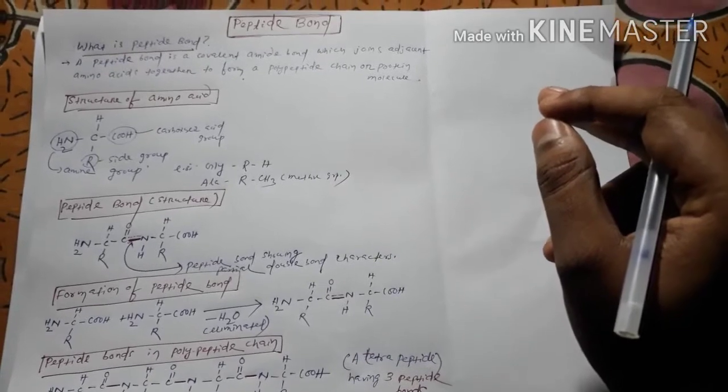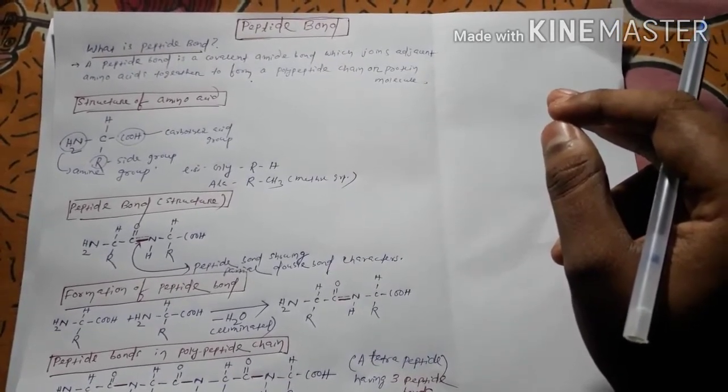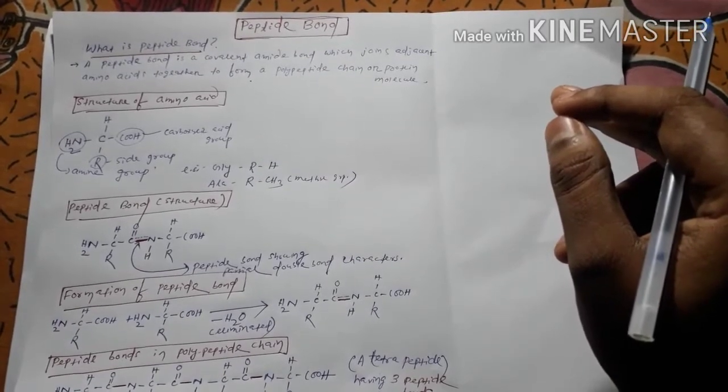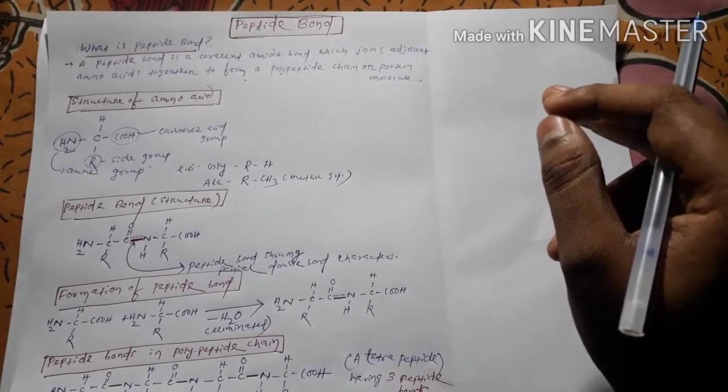As we know, amino acids are the building blocks of protein, which are generally bound together by peptide bonds.